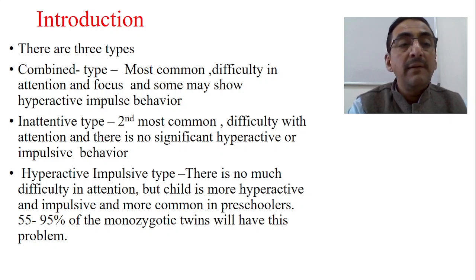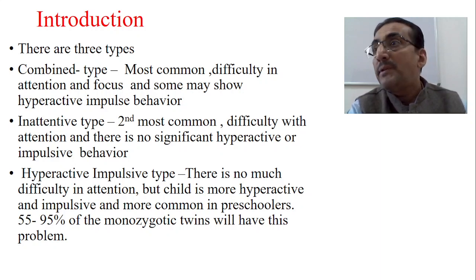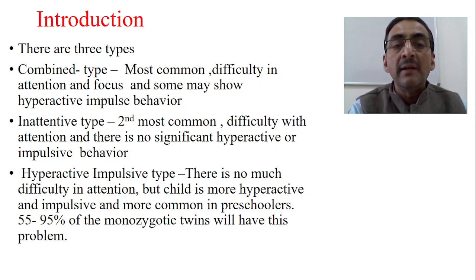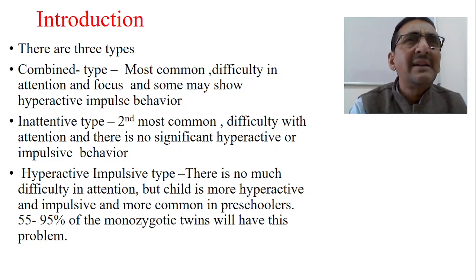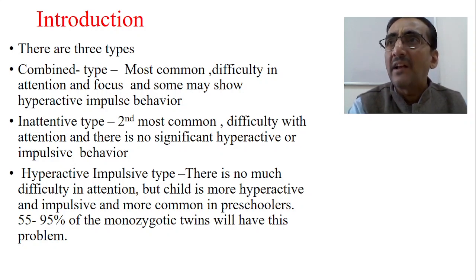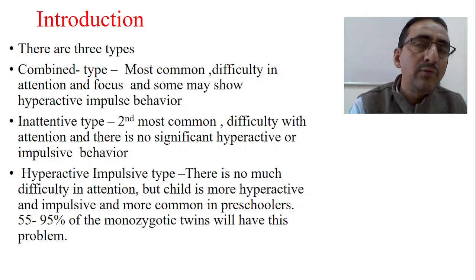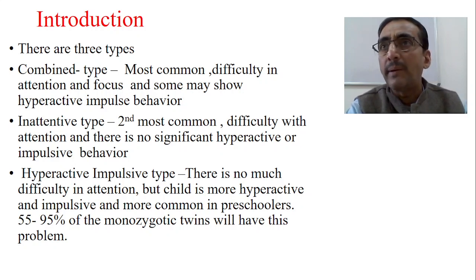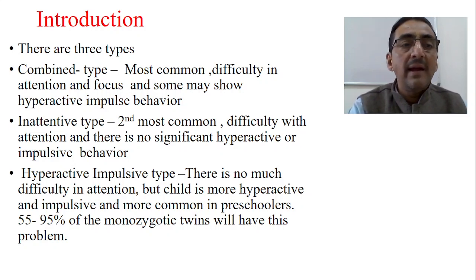Second most common is the inattentive type: difficulty with attention, and there is no significant hyperreactive or impulsive behavior. Impulsive behavior is not much seen, and hyperreactivity is also not much seen. But the child is not able to be attentive. Child is not able to give attention to a particular aspect. So he cannot concentrate. He cannot give attention. Usually he shifts from one topic to another topic. Okay, so that's the second type.